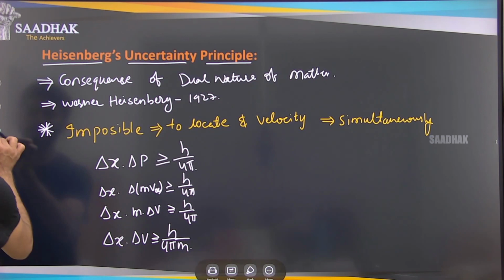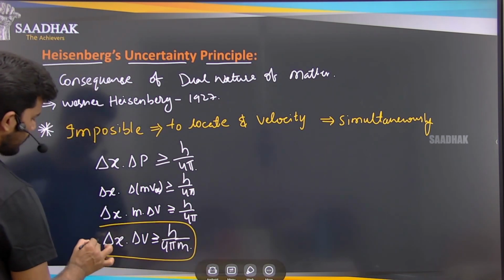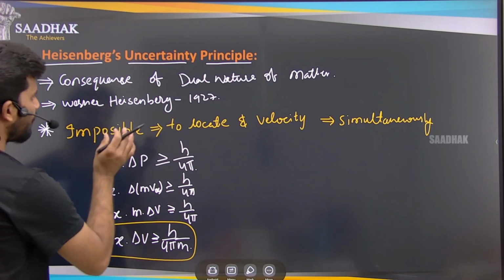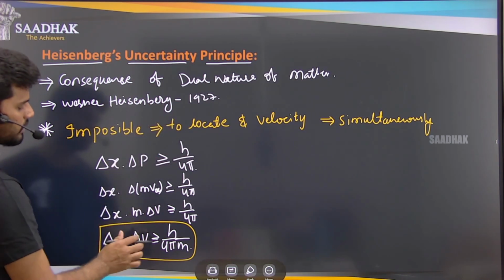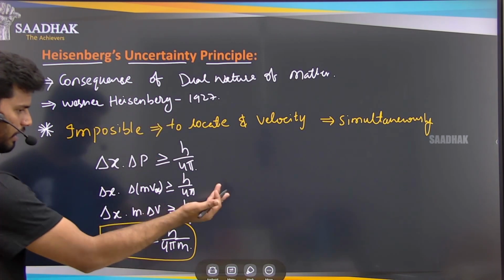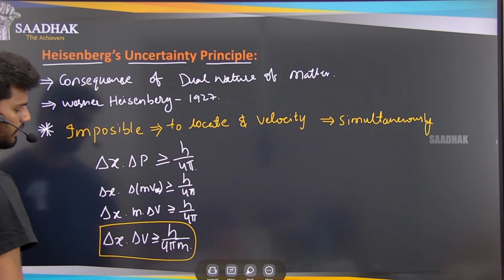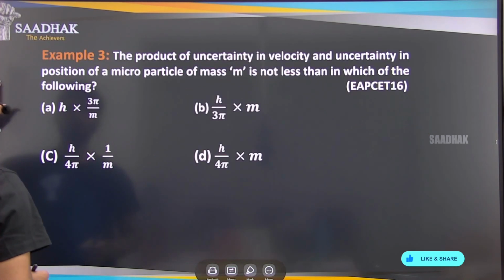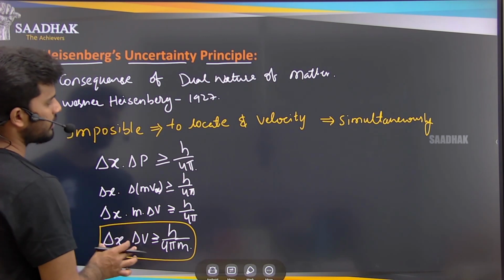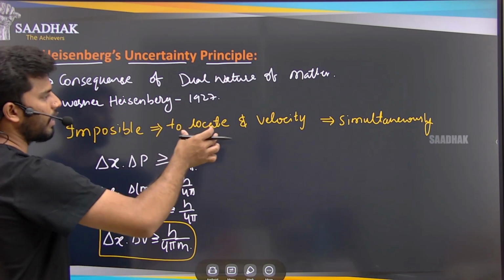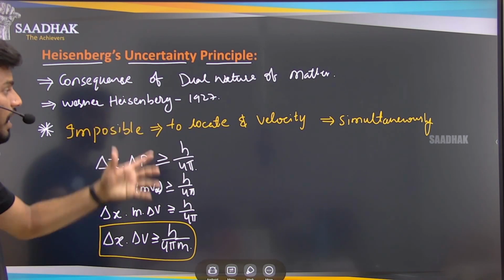This is what the principle suggests, that for an object or matter, we cannot locate and find the velocity simultaneously. The product of the uncertainties will be greater than or equal to h by 4 pi m, which means that whatever the uncertainty is in finding the simultaneous location and velocity of that object or particle,